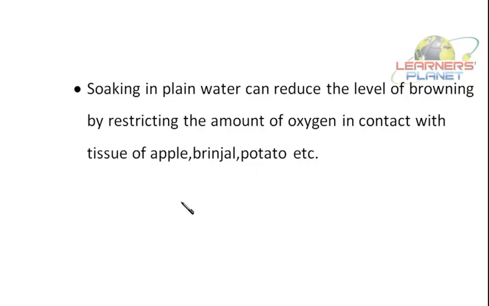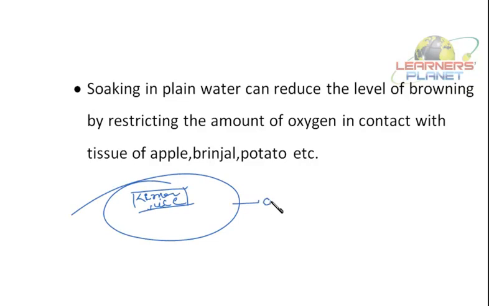So vegetables like brinjal and potato should be soaked in water, or you can apply some lemon over it. If there is lemon juice over it, the contact between the sliced surface and air is cut, right? Or this apple slice is not exposed to oxygen directly.